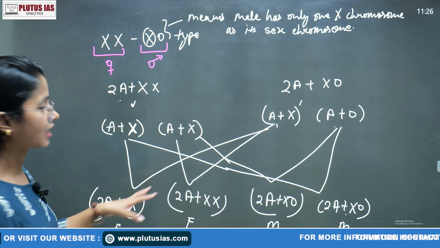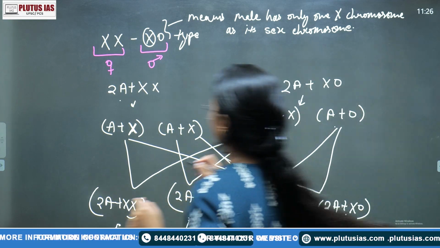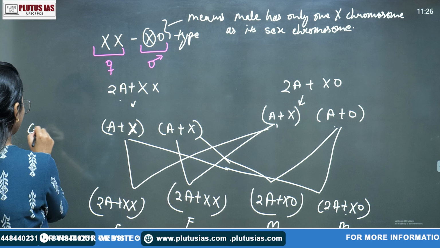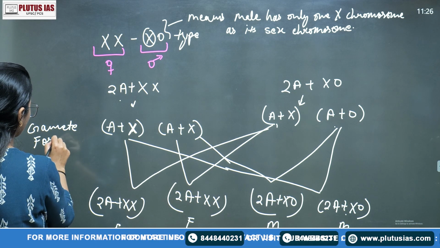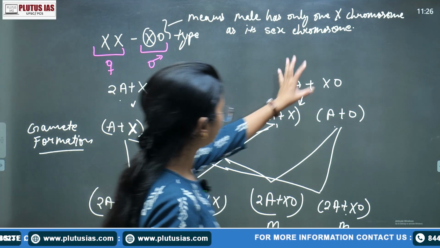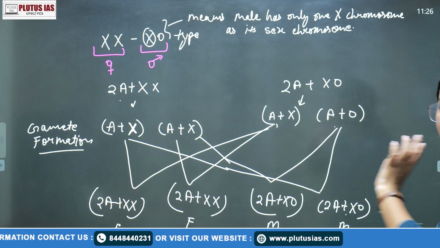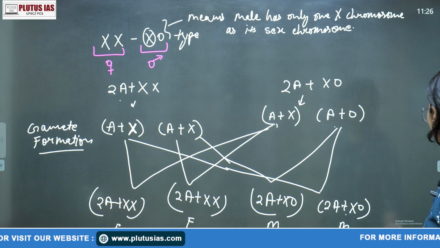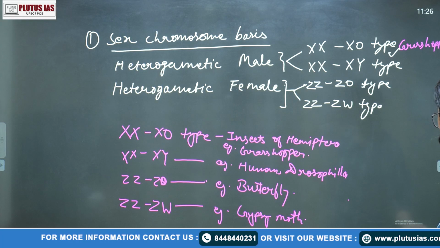Got it? During the gamete formation, only one X chromosome goes into one gamete and the other does not have any specific sex chromosome. Okay, so we have covered the first type. What is this type?